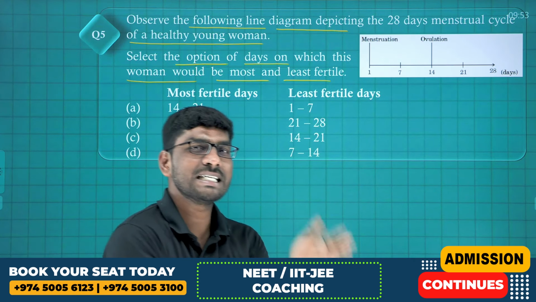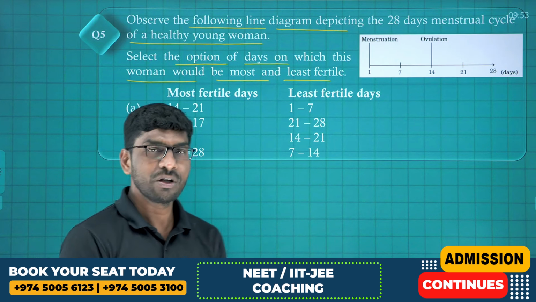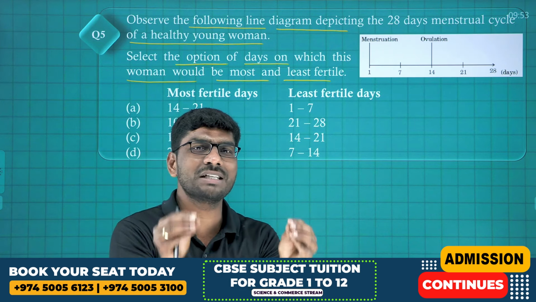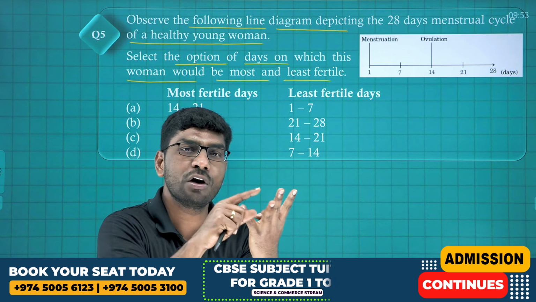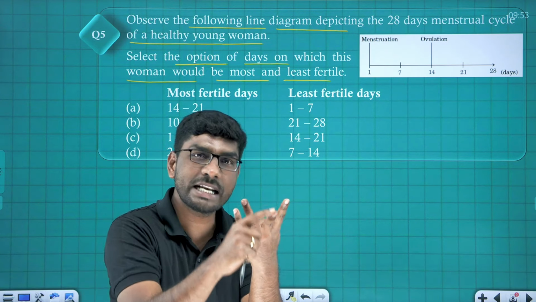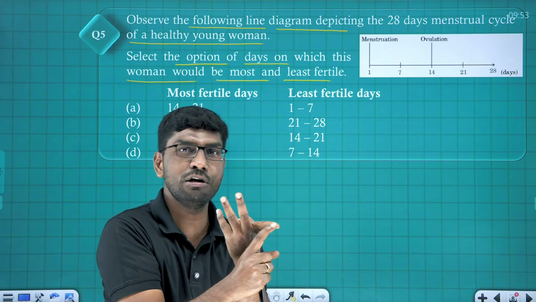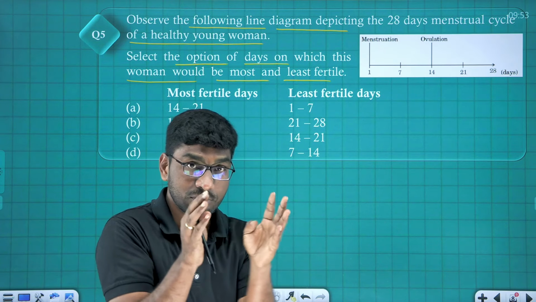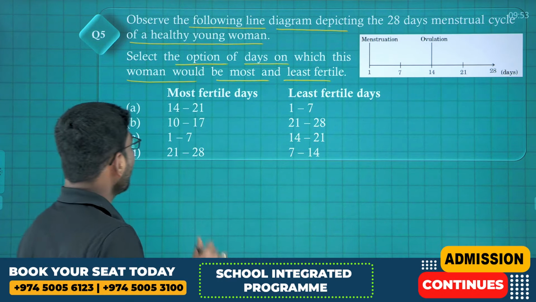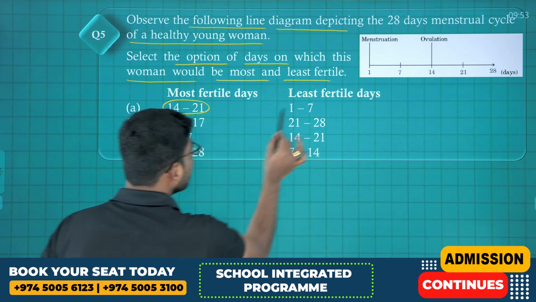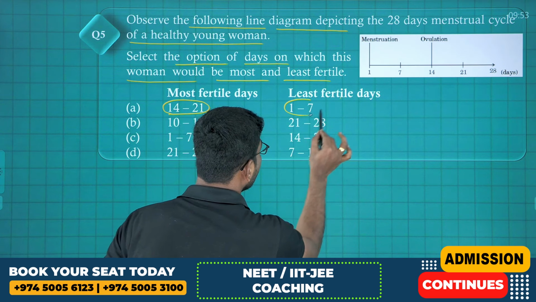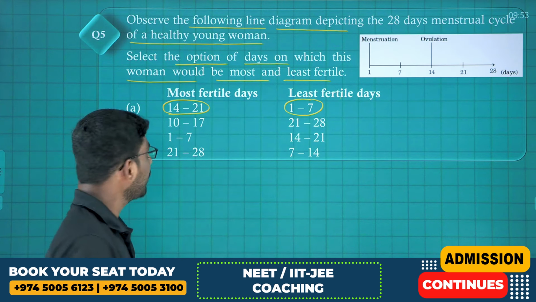Most fertile days, least fertile days is given. We know the entire menstrual cycle has been divided into 4 phases: menstrual phase, follicular phase, ovulatory phase, secretory or luteal phase. Four phases are there, correct? Now look at here. Most fertile days are 14 to 21, least fertile days are 1 to 7.